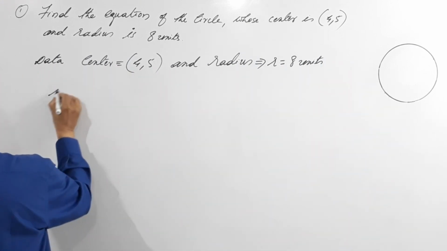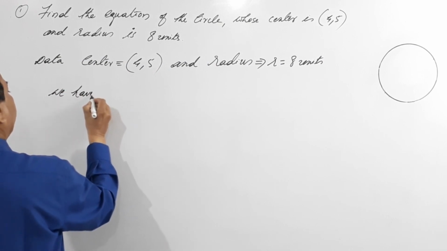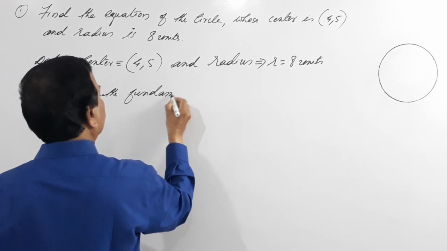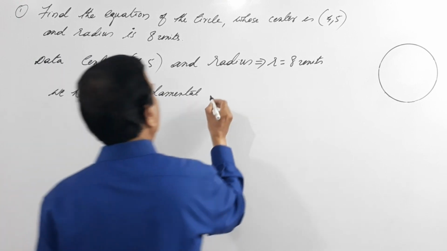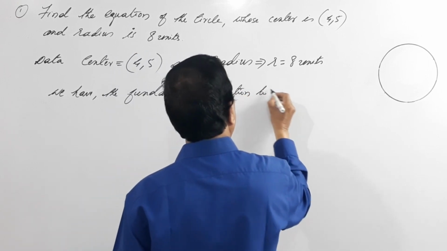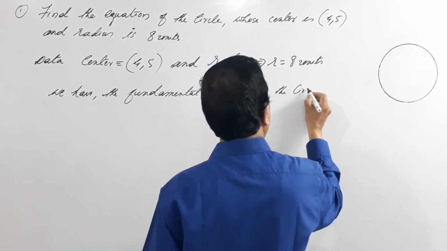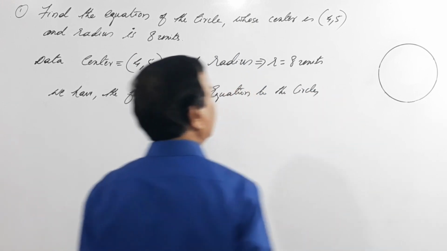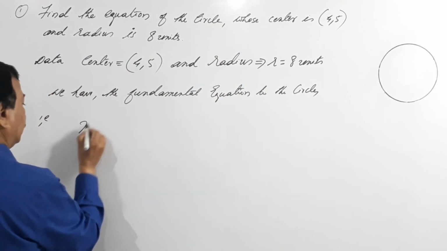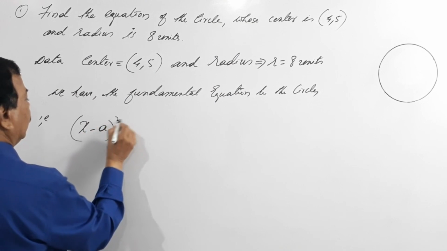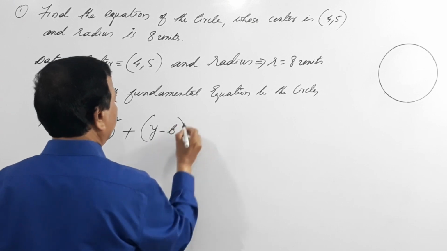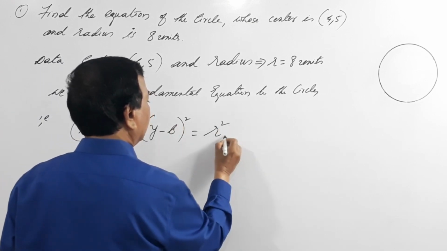So we have the fundamental equation of the circle, that is (x minus a) the whole square plus (y minus b) the whole square equals r square.